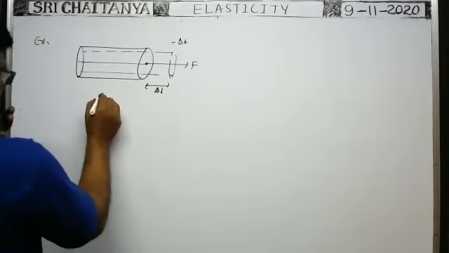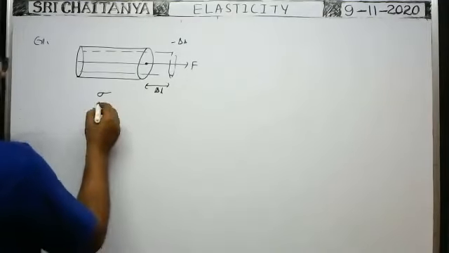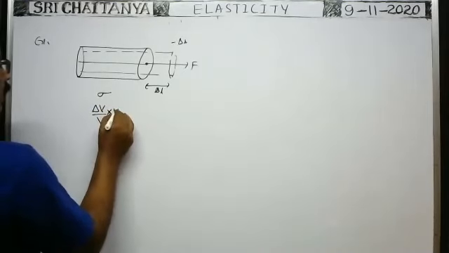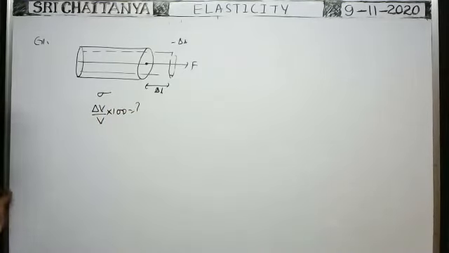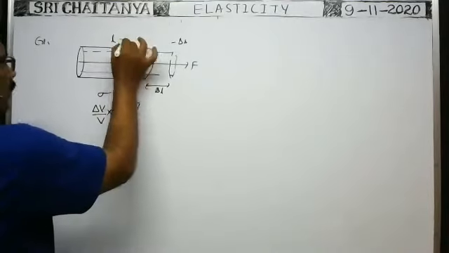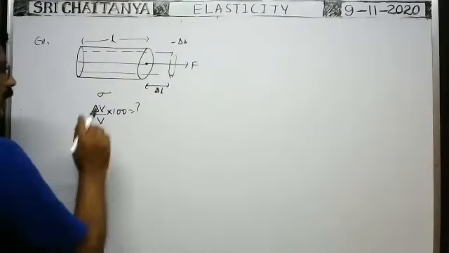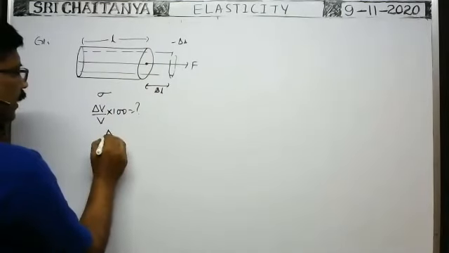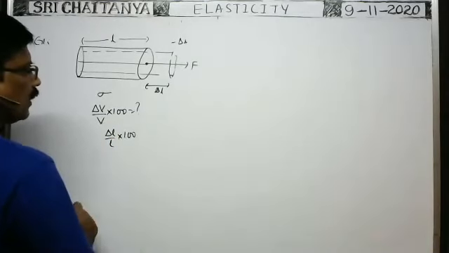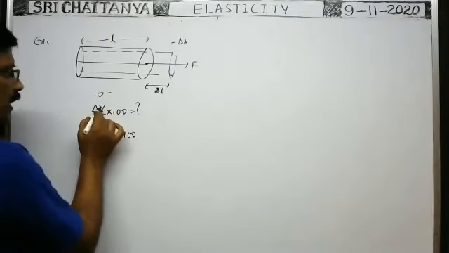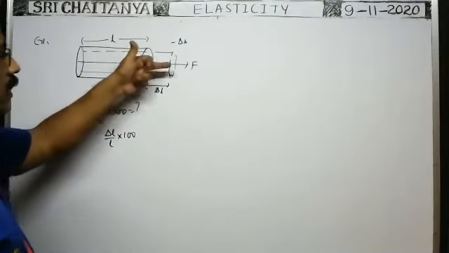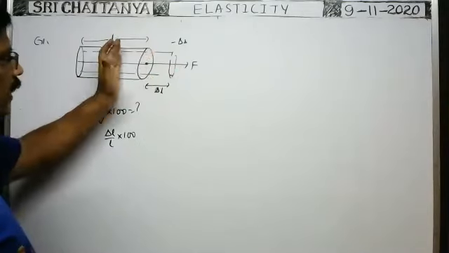Okay, in this case, sigma is also given. They asked to find the percentage change in the volume, delta V by V into 100. We are given sigma, the original length of the wire, and the change in length; that is, delta L by L into 100 is given. So whenever the longitudinal force is applied, thickness decreases and length increases.